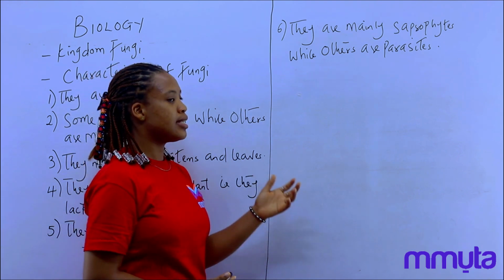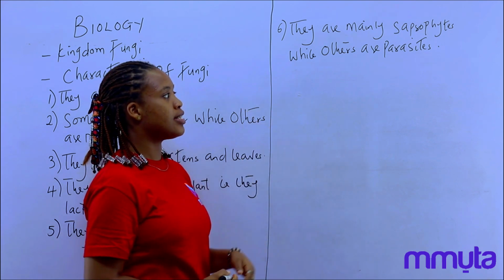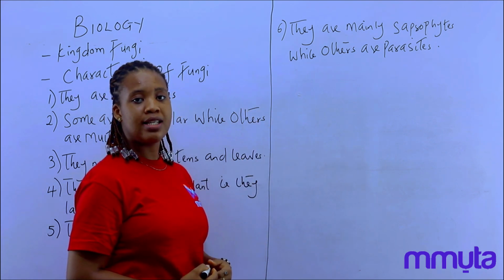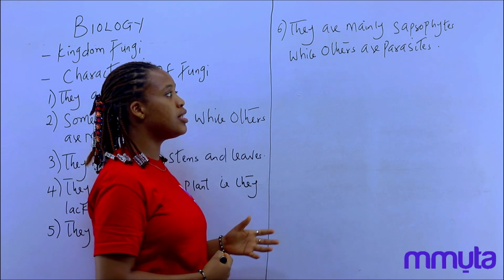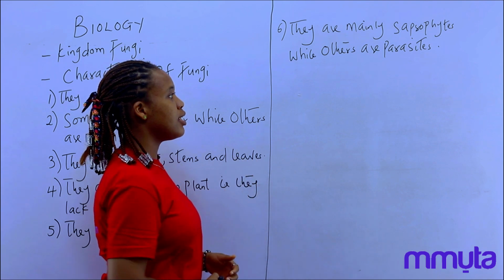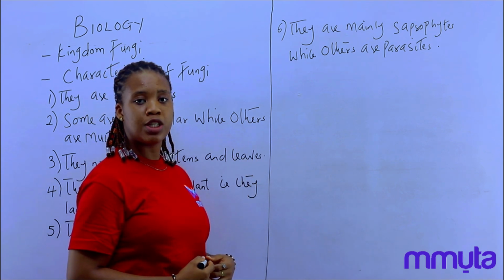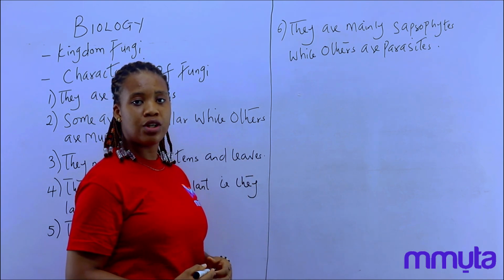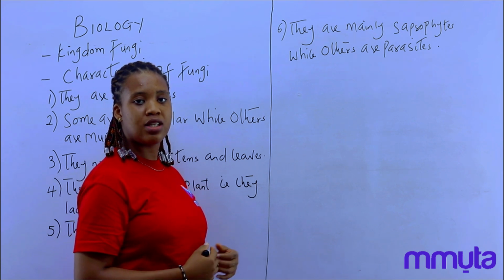Saprophytes are decomposers, and they gain their nutrients by breaking down dead and decaying organic matter. Then the parasites get their nutrients by feeding off other living organisms without giving anything in return.